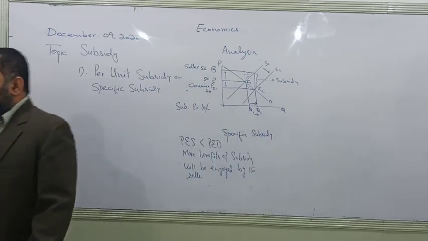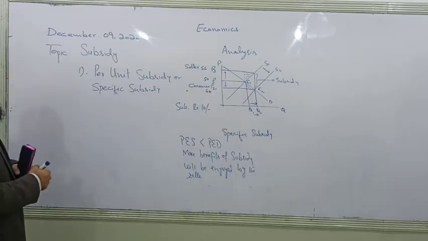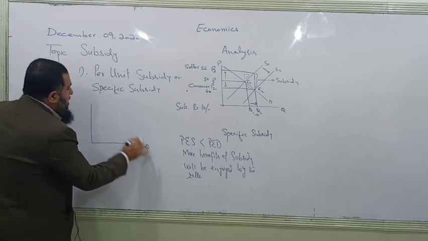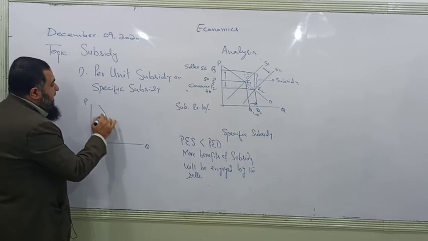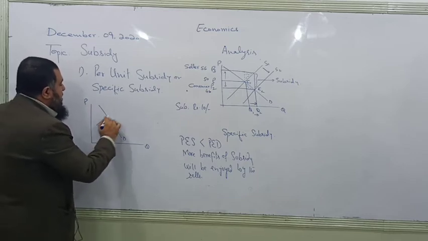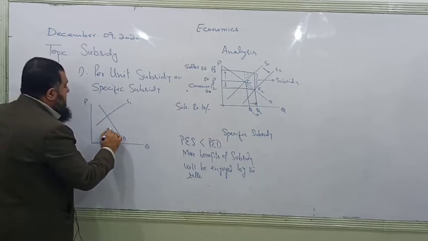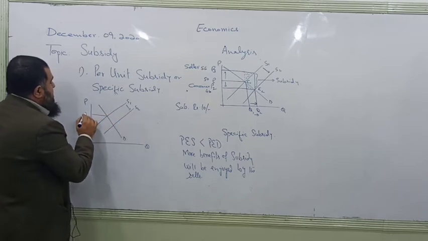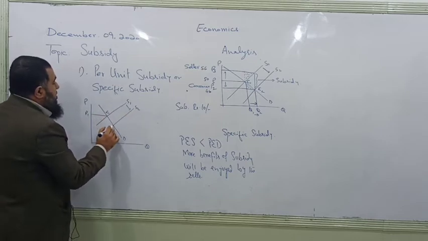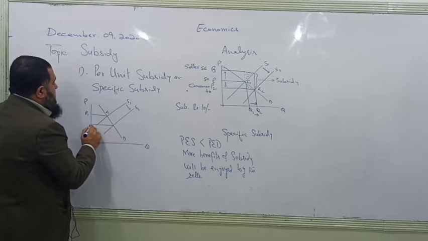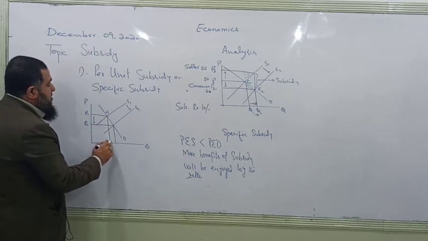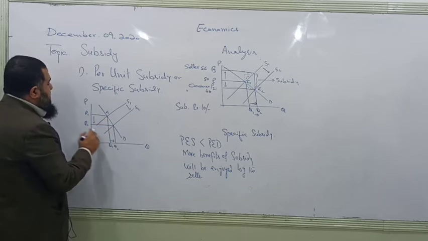Okay. So if I draw inelastic demand over here, and now the government is subsidizing by the same 10 rupees per unit, consumers will be paying a lower price, although output has increased.